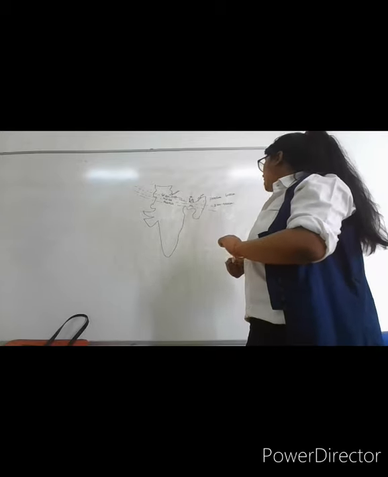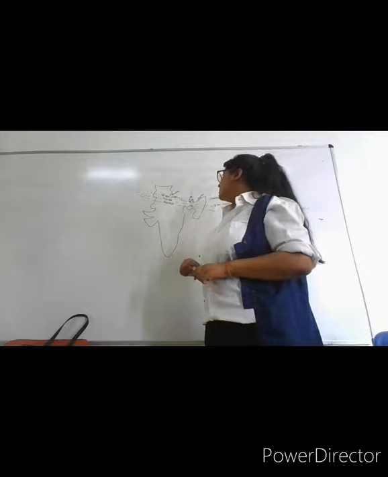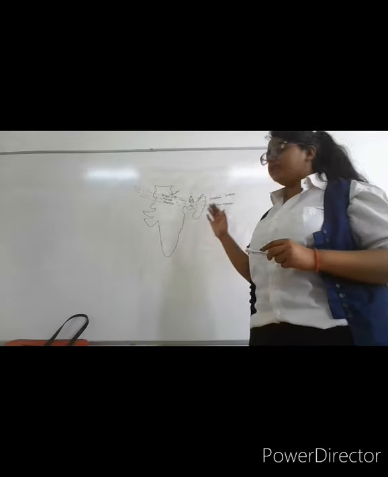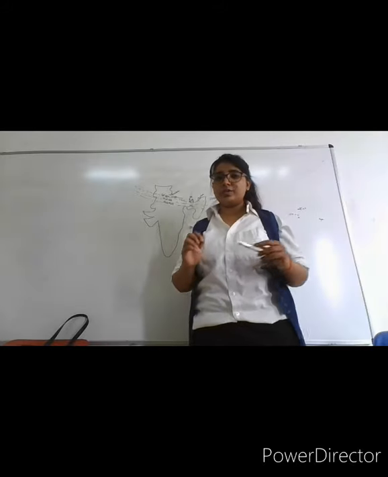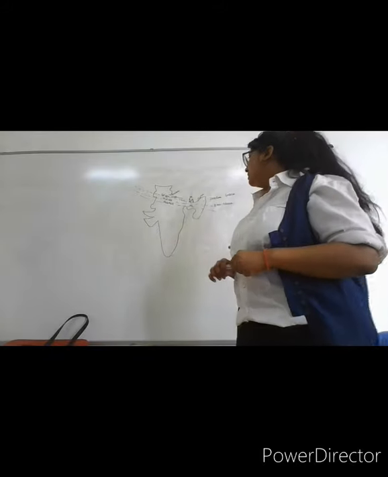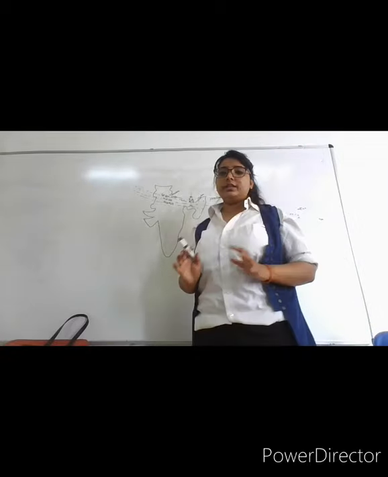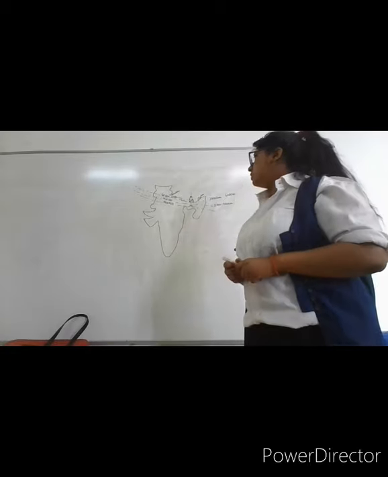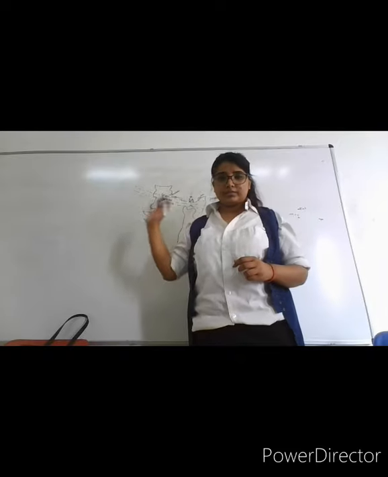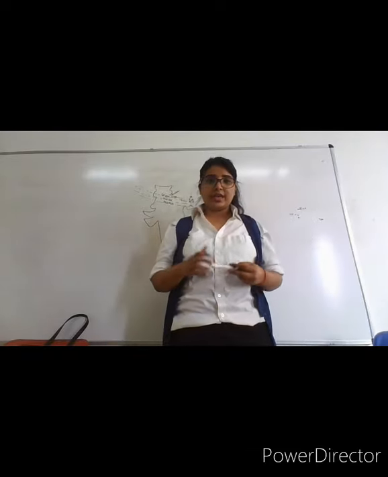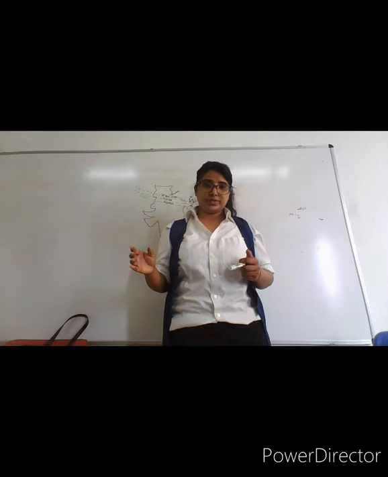Then we'll talk about Middle Himalayas. Middle Himalayas are between the Greater Himalayas and Lesser Himalayas. They are also known as Himachal Range. Then we'll talk about Shivaliks or the Lesser Himalayas. Unlike the Greater Himalayas, the Shivaliks are not a continuous mountain range. They actually break. They are discontinuous.